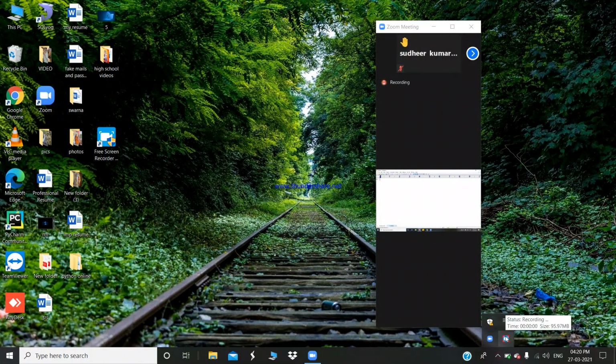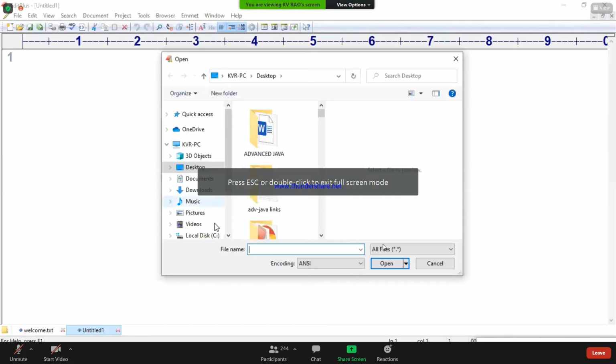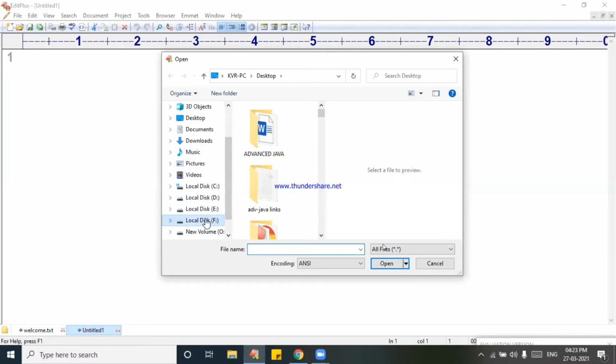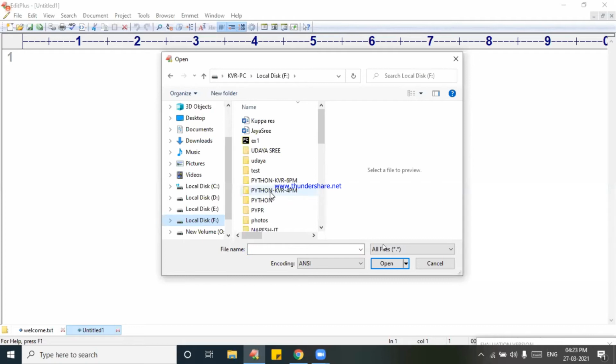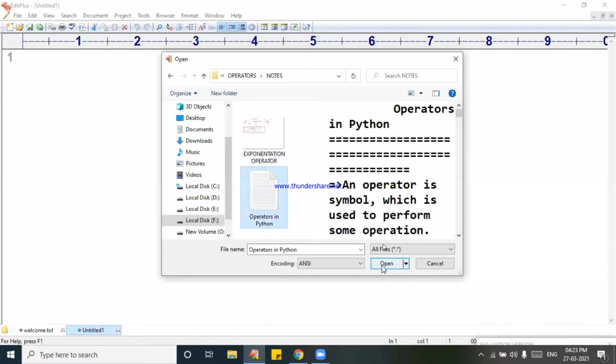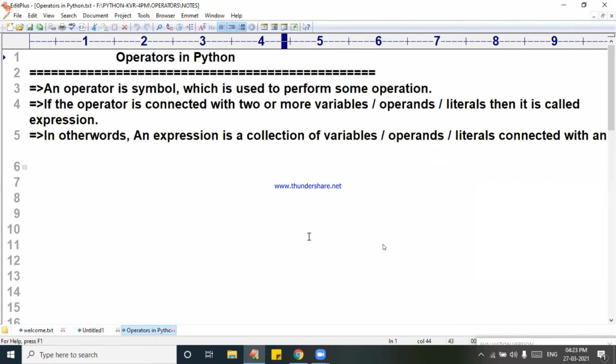Operators. So let us go to the operators here, which we discussed already in the class. If you carefully remember it, the operators concept we have, in that we completed already some operators.